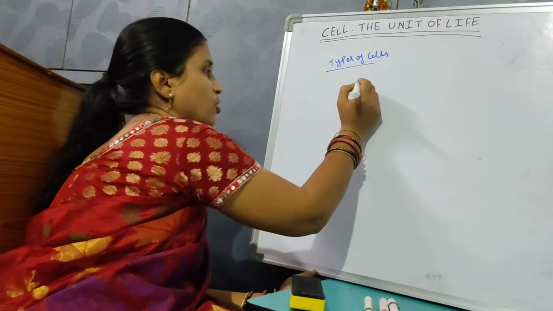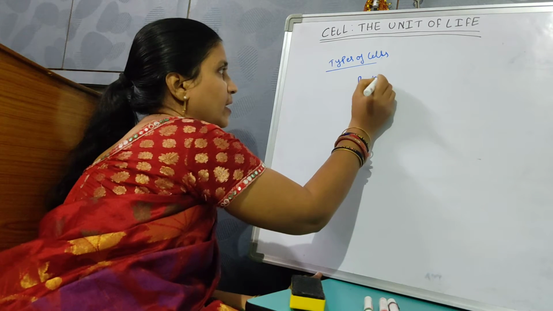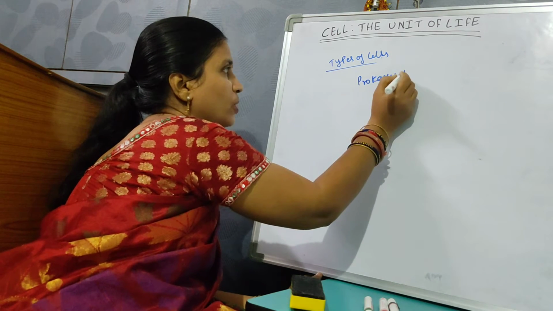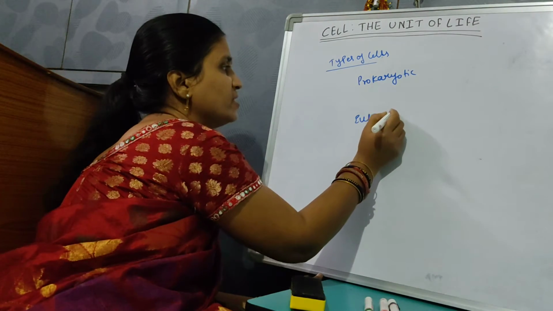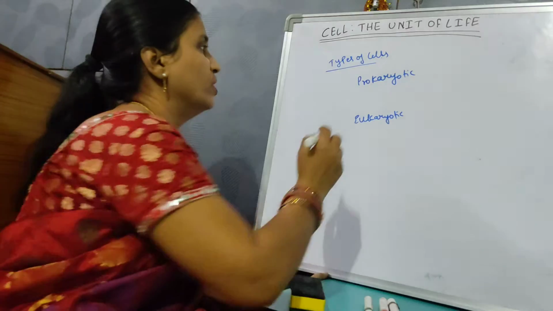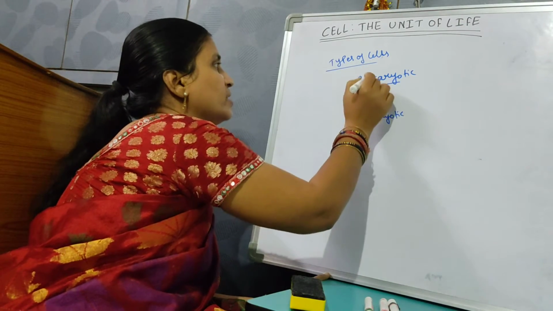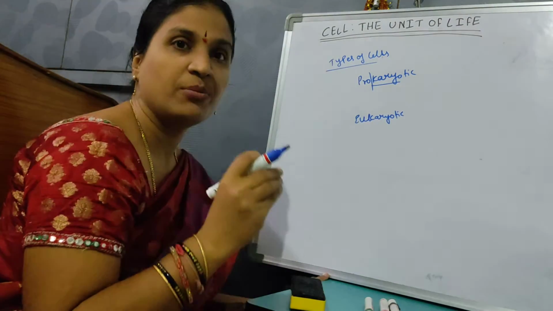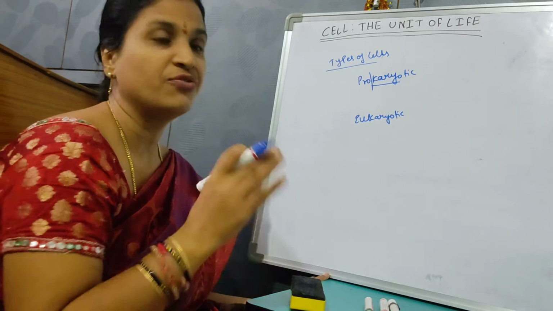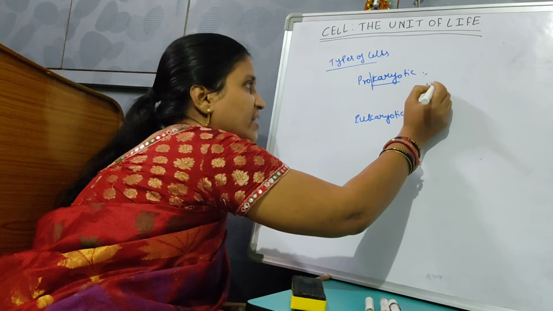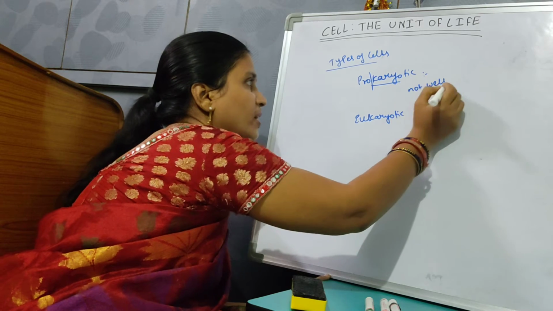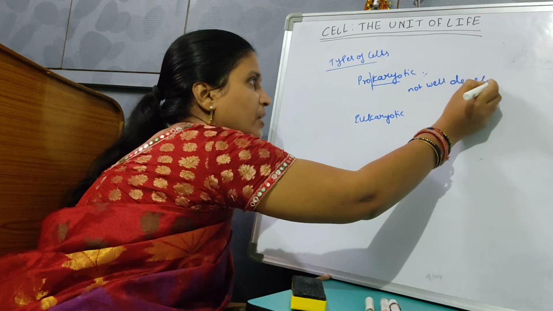Prokaryotic cells and eukaryotic cells. What is the difference? The name itself suggests what they are. Karyo means nucleus, pro means earlier, primitive, not well developed. It's a false nucleus. Here the nucleus is not well developed.